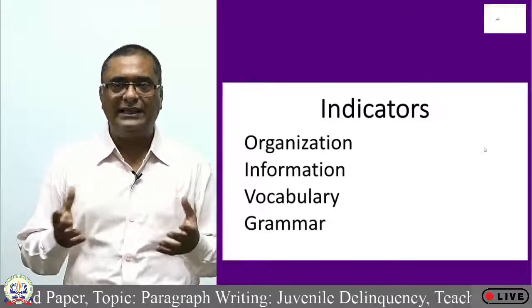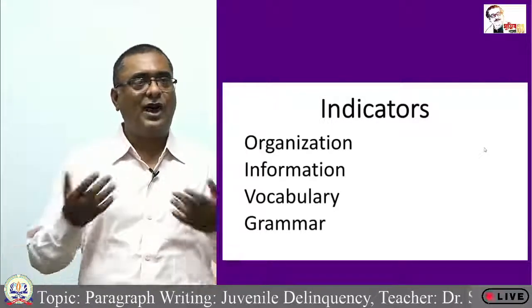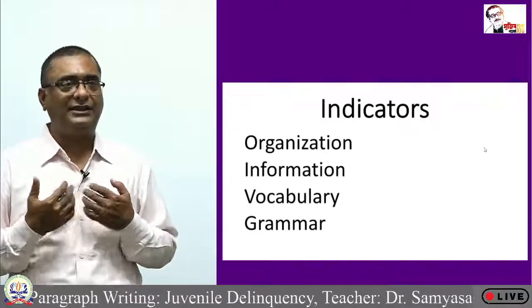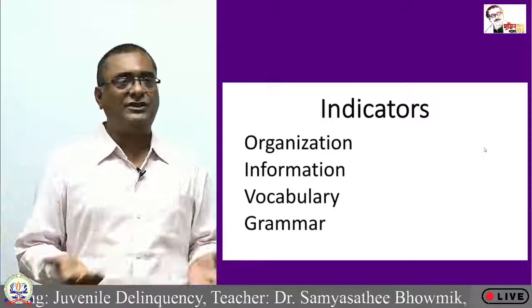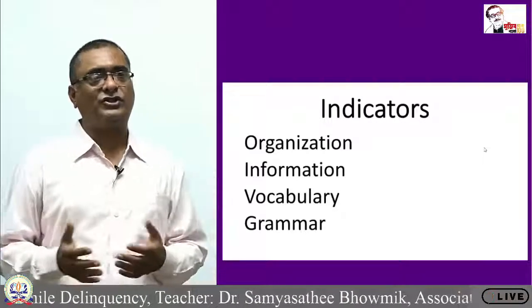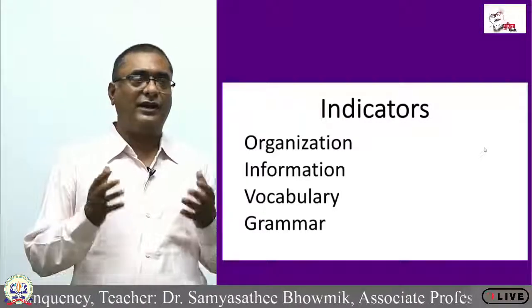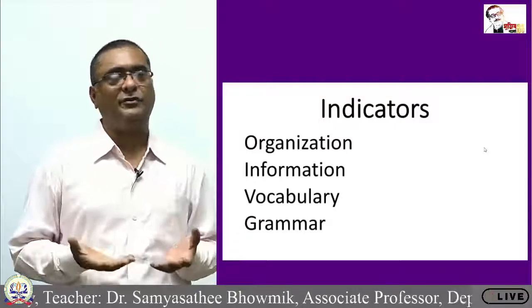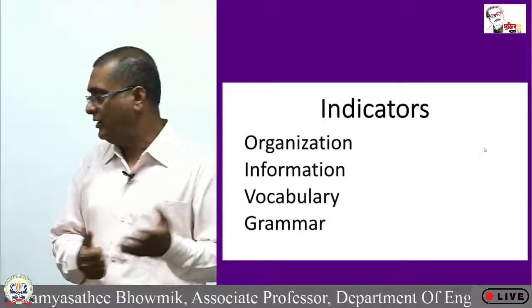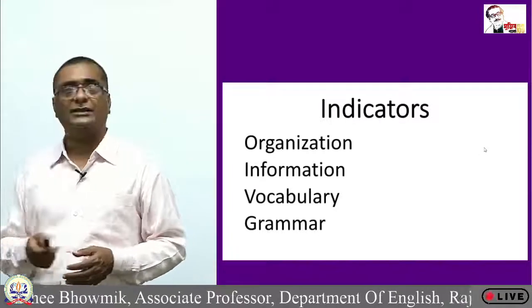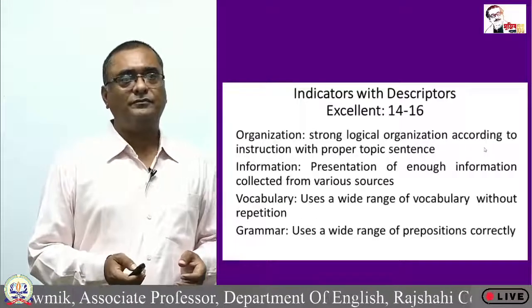So this indicates grammatical range. Our misconception is that we think grammar is basically grammatical accuracy. But grammar is not simply grammatical accuracy. Grammar is also having the capability of using different or varied types of structures in your writing. That is known as grammar. Now,